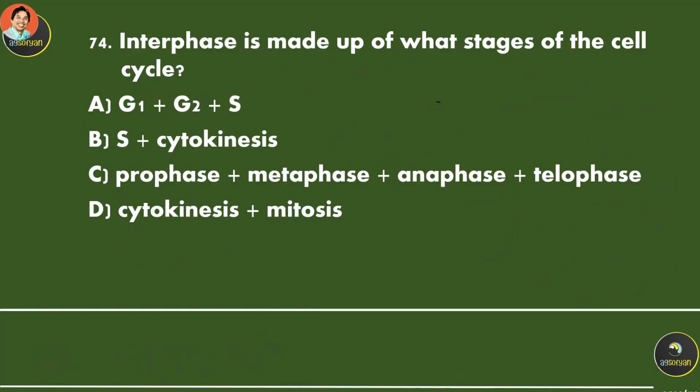Interphase is made of what stages in the cell cycle? Okay, so this is interphase: G1, S, G2. G1, G1, G2, and S. Actually, S first before G2.